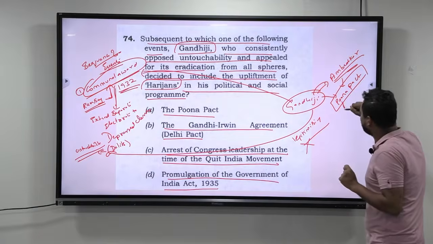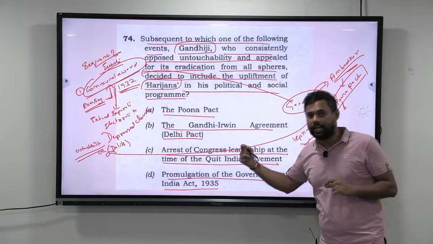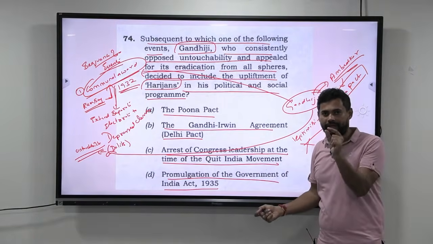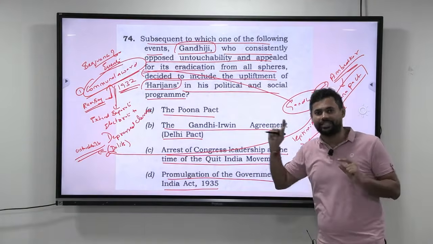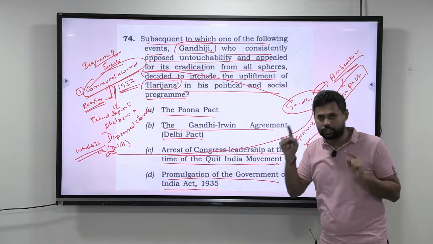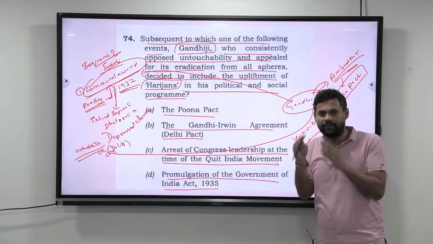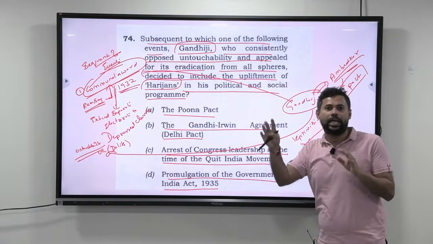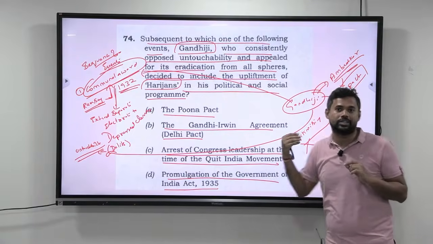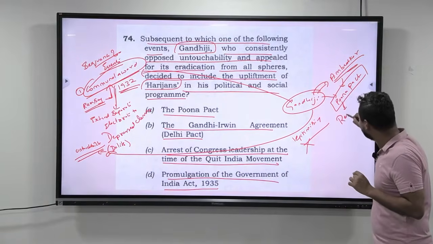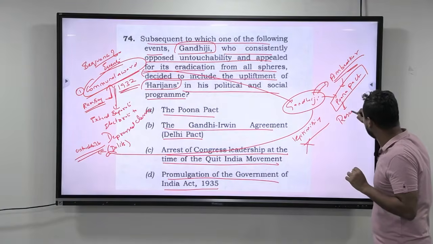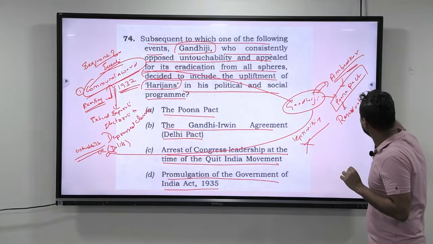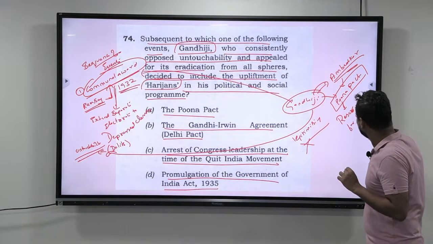And what is the Pune Pact? Instead of a separate electorate, where a particular constituency is reserved for the Dalits and only Dalits can vote, the Pune Pact says the reservation of the constituency will be for Dalits only, but everyone can vote. That is what reservation is. So in this Pune Pact, they will not allow a separate electorate, but they will provide reservations for the Dalits.